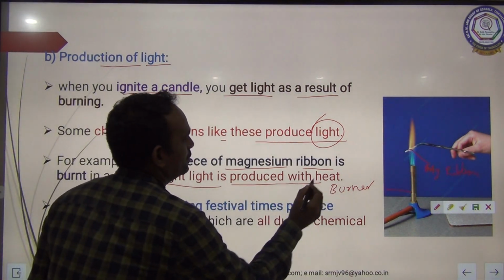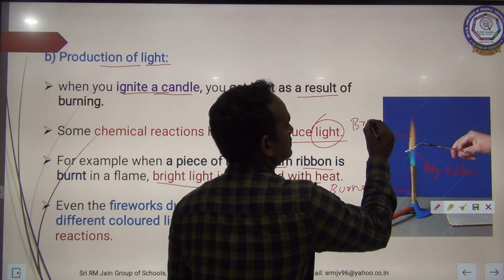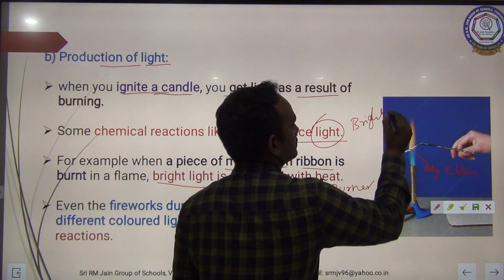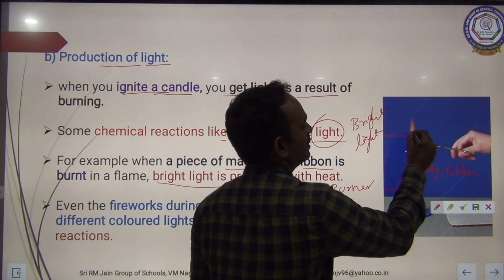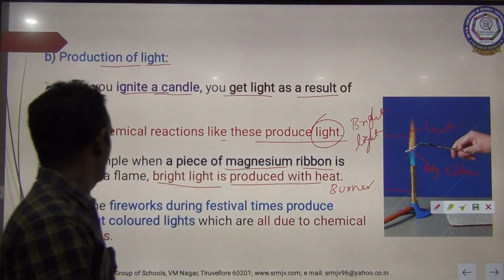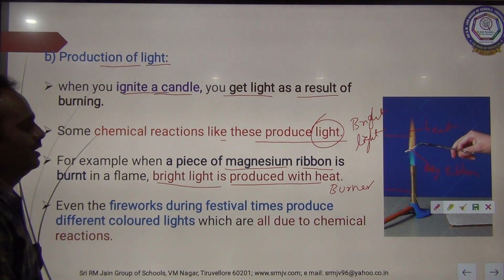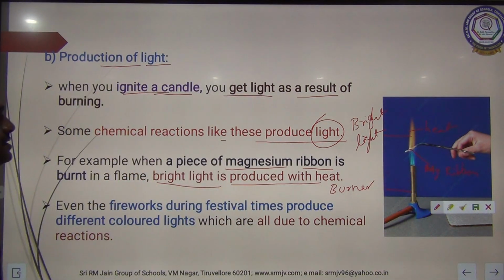Bright light is produced with heat. This is a bright light. This is a good example for the production of light.